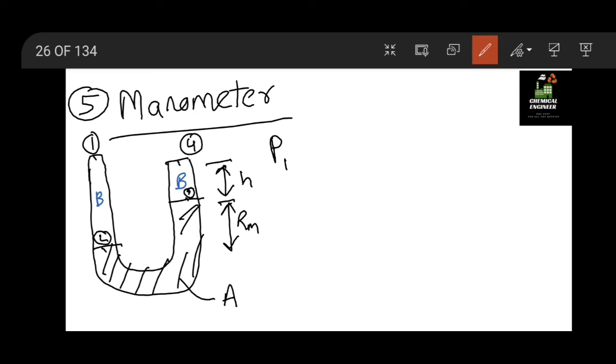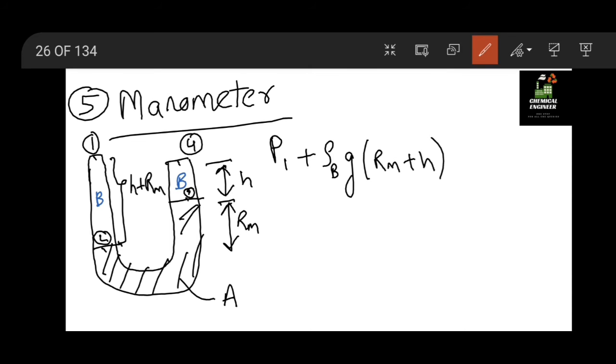For fluid B the length is h plus Rm, so P1 plus rho B g into Rm plus h, with a positive sign since depth increases. Then for fluid A from point 2 to point 3 the height increases, so the pressure decreases by rho A g into Rm.